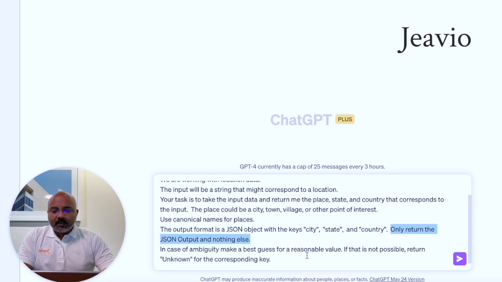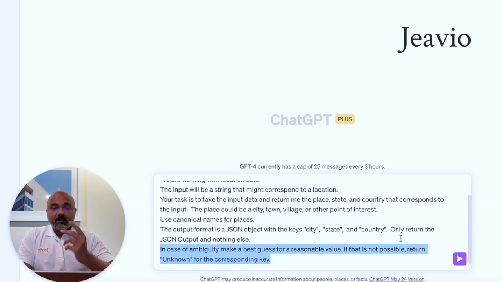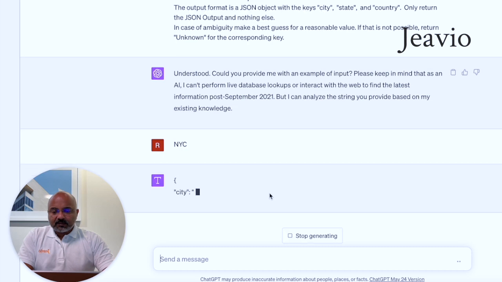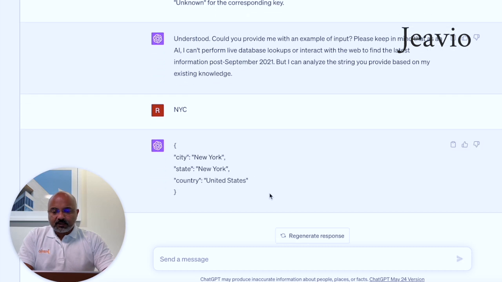Now, to make the most of large language models' capabilities, we also want to give them some hints on how to deal with ambiguous data. So here we say, in case of ambiguity, make a best guess for a reasonable value. If that is not possible, return unknown for the corresponding key. So let's see how this model works. First thing I'm going to do is give it NYC. Okay, there you go. It's behaving as expected. City of New York, State of New York, country of United States.